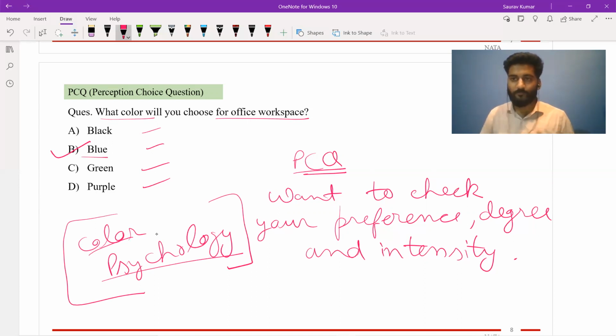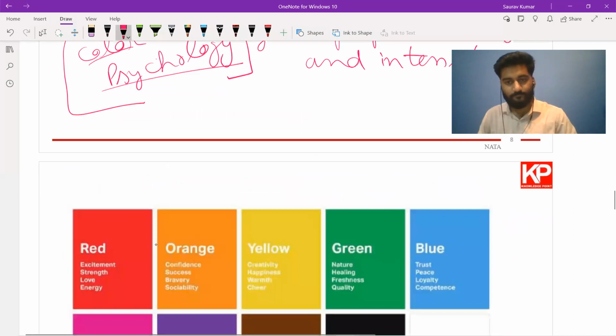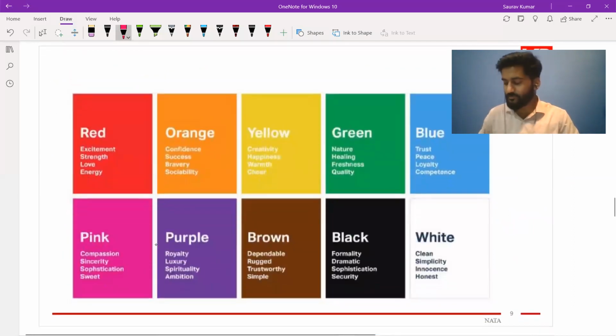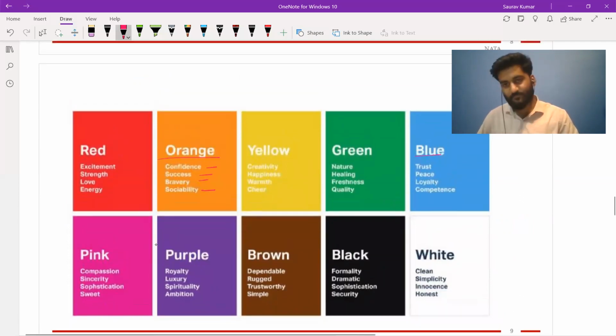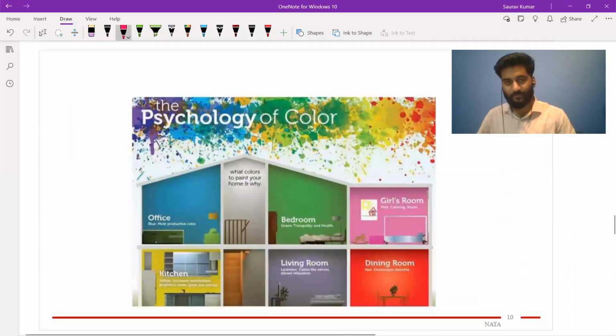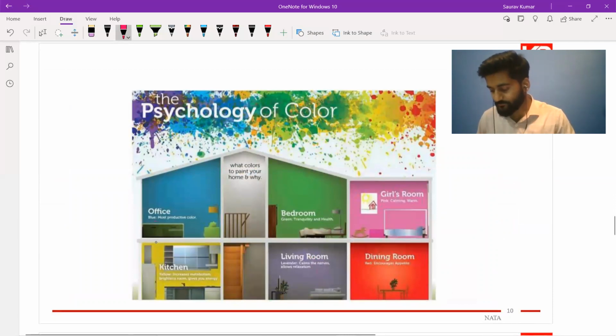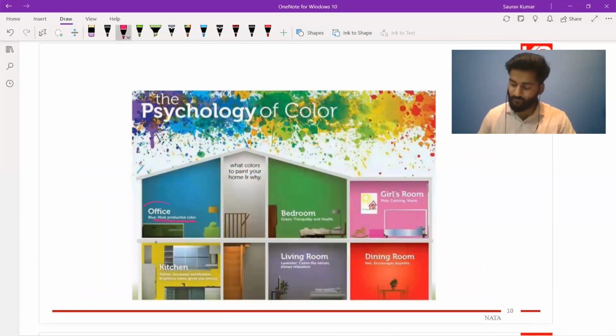That's why they want to know how critically you can think of things instead of just cramming anything and applying them. Like, this is the color psychology I was talking about. You have all these different colors and the associated psychology. In blue, you have trust, peace, loyalty, competence, which are expected from your employees in an office. So if you look at the psychology of color, in which blue is the most productive color, then you can decide that blue would be most suitable for an office. So these are the concepts you should be aware of to answer such questions.